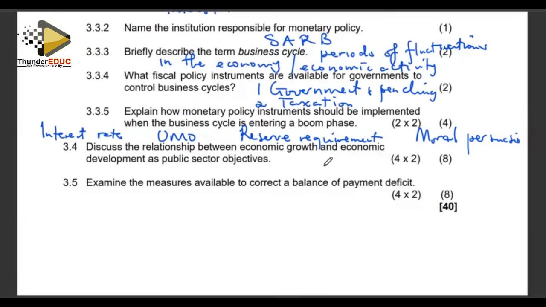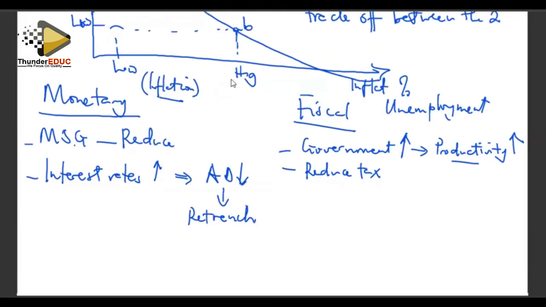Discuss the relationship between economic growth and economic development as public sector objectives. Right, when I'm looking at these two aspects, let me use the space to find out how I can explain the relationship. This is question number 3.4. Economic growth and then economic development.